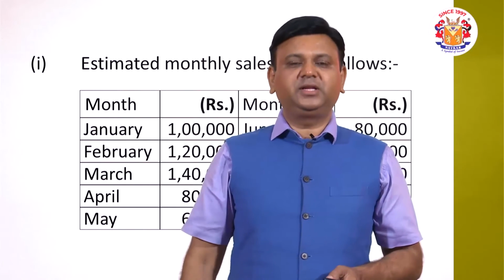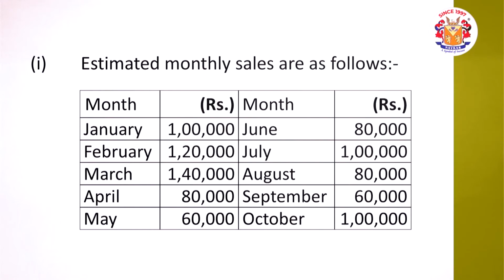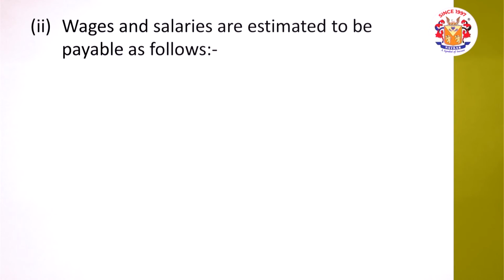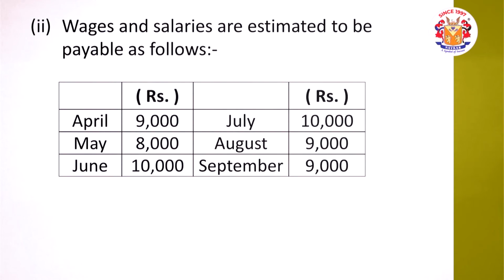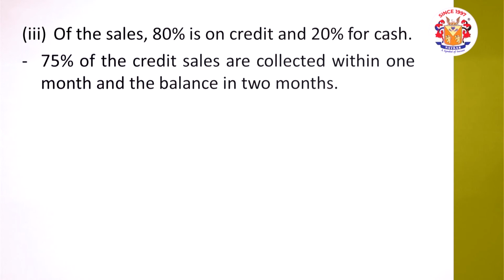Presently proceeding further, on a monthly basis, estimated sales have been given starting from January to October. Wages and salaries estimated to be payable on a monthly basis, like for these 6 months, information has been given that we require. Of the sales, 80% is on credit, 20% is on cash.